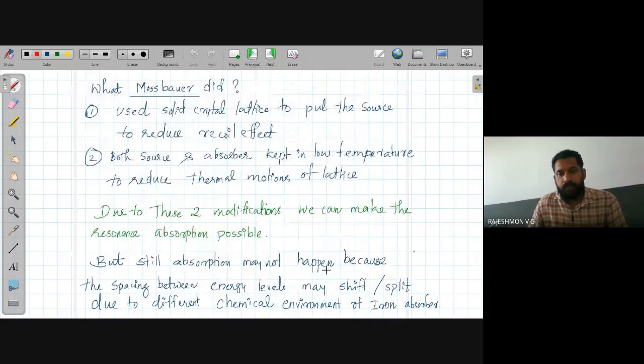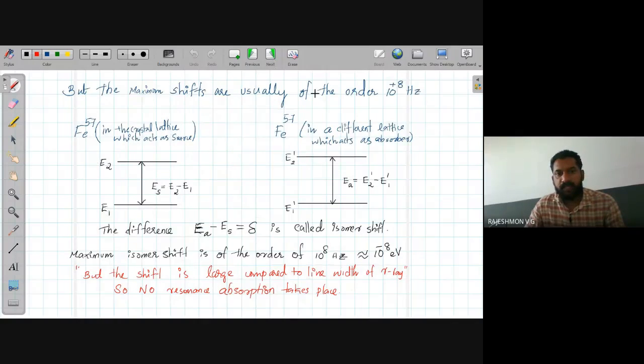So depending on the chemical environment, there may be a slight shift in the energy levels. That maximum shift can be of the order of 10 to the power plus 8 hertz. I will explain this here. Consider iron 57 in the crystal lattice which acts as source. It has two energy levels. E1 is the ground energy level, E2 is the excited energy level. Then the emitted gamma ray ES will be E2 minus E1.